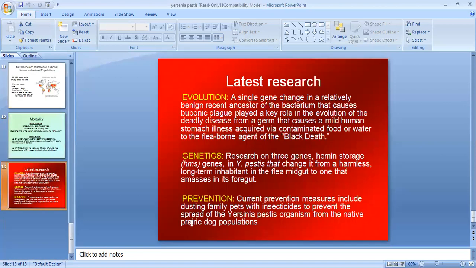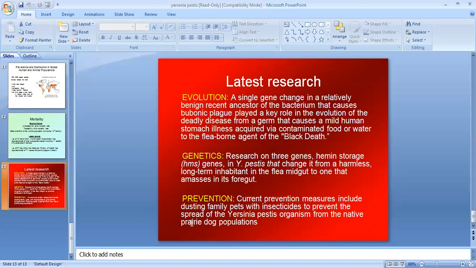Latest research on evolution shows that a single gene change in a relatively benign recent ancestor of the bacteria that caused bubonic plague played a key role in the evolution of the deadly disease from a germ that causes a mild human stomach illness, acquired by contaminated food or water, to the flea-borne agent of the Black Death. Genetics: research on three genes, including the hemin storage gene in Yersinia pestis, changes it from a harmless long-term inhabitant in the flea midgut to one that amasses in its foregut.